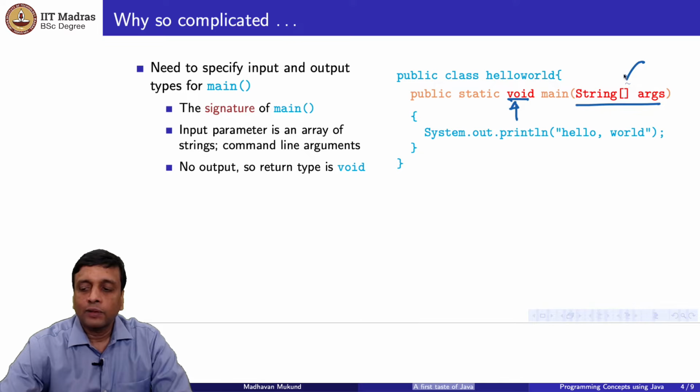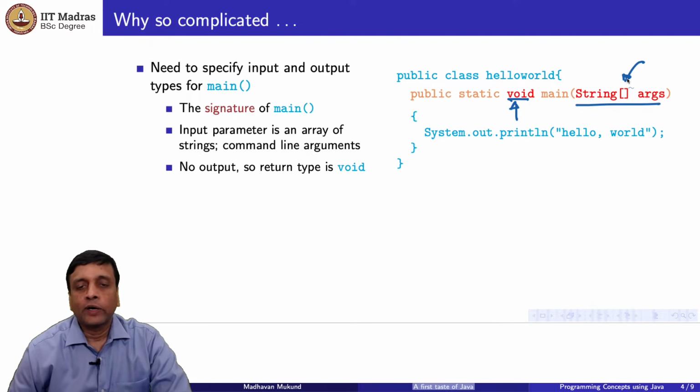This part is a little bit more complicated and we may or may not look at it in more detail as we go along. Though you cannot of course call main with any arguments because you're not calling it from inside another piece of Java code, when you call it from the command line, you can pass arguments through what are called the command line arguments. You can write the Java program name followed by certain other things, and these other things will be implicitly passed as arguments to main.